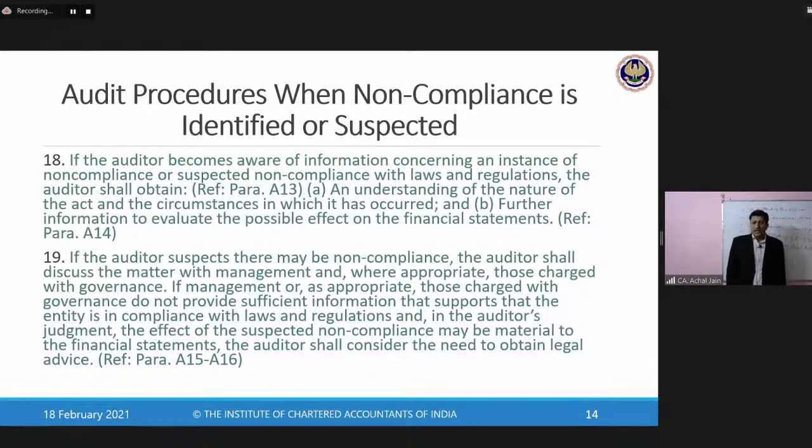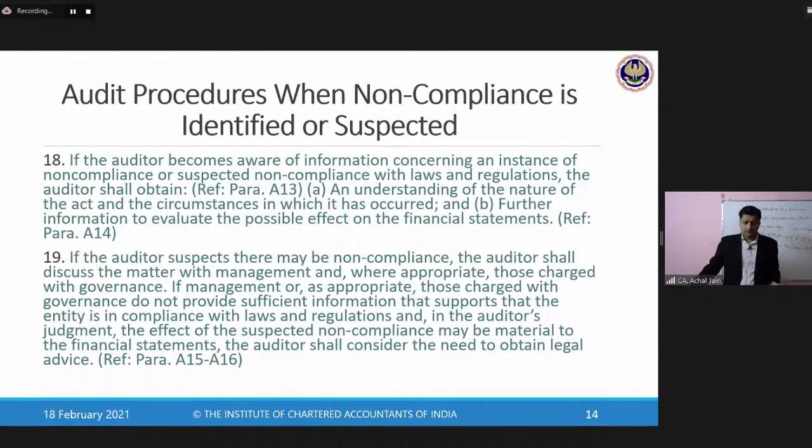And even if the TDS was not deposited on time, the amount of such a deposit was insignificant. Secondly, interest was also paid on that late submission. Now, in such a case, what should an auditor do? Should an auditor think, no, this has been a non-compliance of law. The law has not been complied properly. Its due date was 7th. It's been deposited late. So it's a very severe matter. Can the auditor really say that?